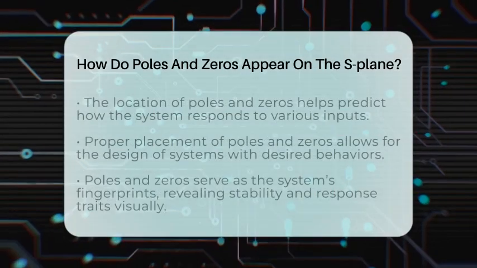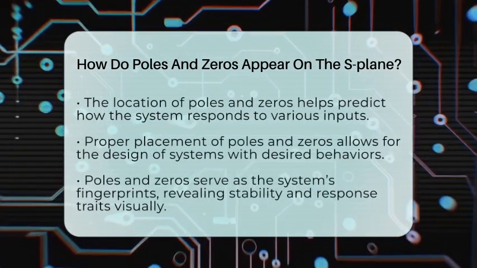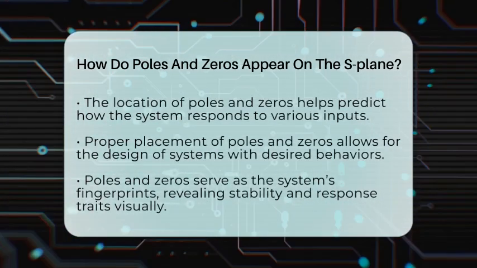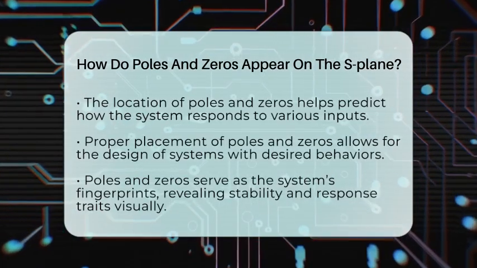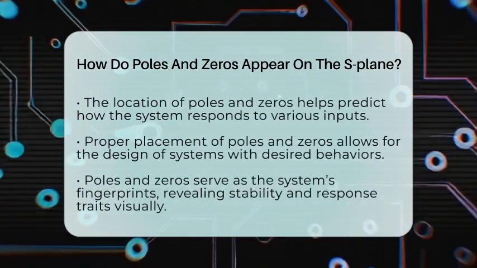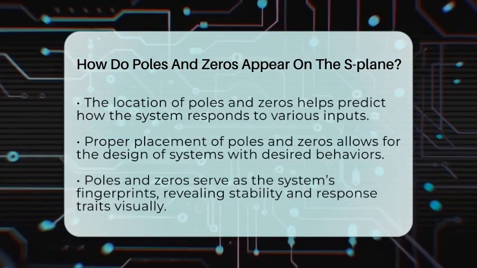When engineers look at these plots, they get a quick visual understanding of how the system behaves. They can see if the system will be stable or if it might oscillate. They can also predict how the system will respond to different inputs by examining the locations of poles and zeros.